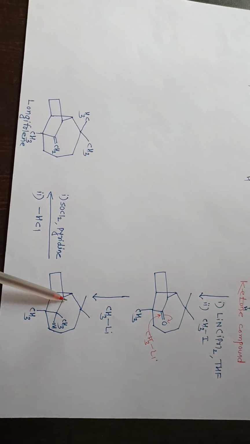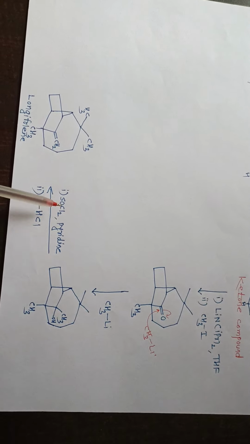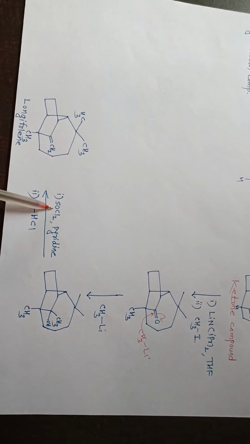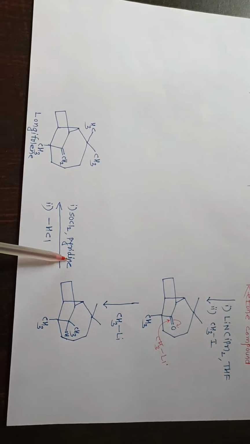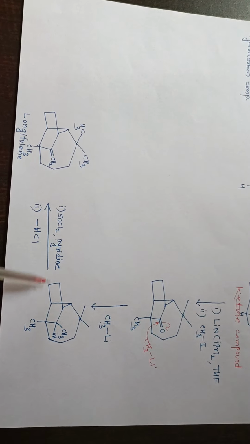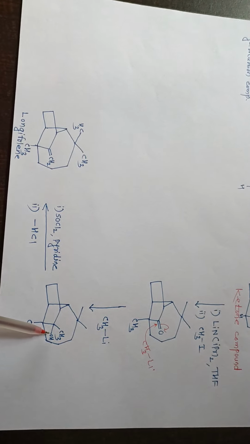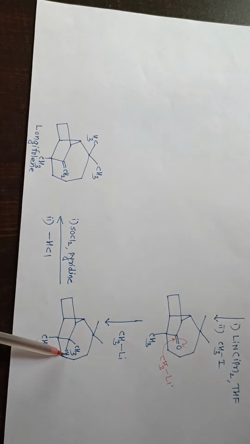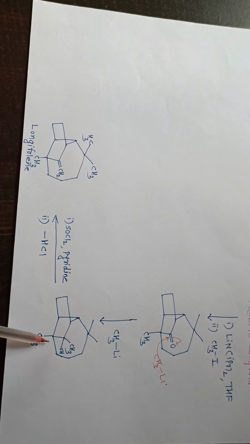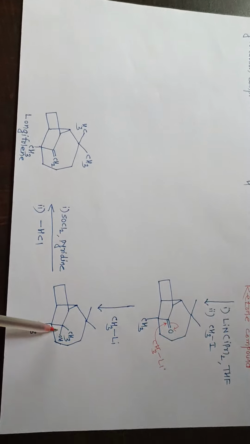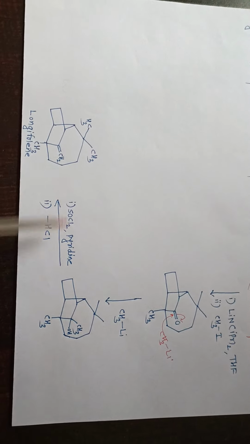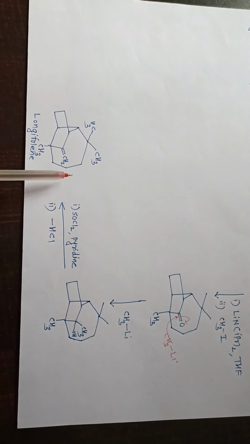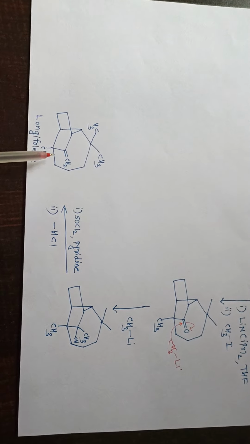Then that alcoholic compound was allowed to react with thionyl chloride in pyridine solvent. That pyridine will act as a base, it can neutralize the HCl. That OH will be converted into Cl. Then hydrogen from this position and that Cl will undergo elimination. There is formation of double bond between these two carbons, that is there is formation of longifolene molecule.